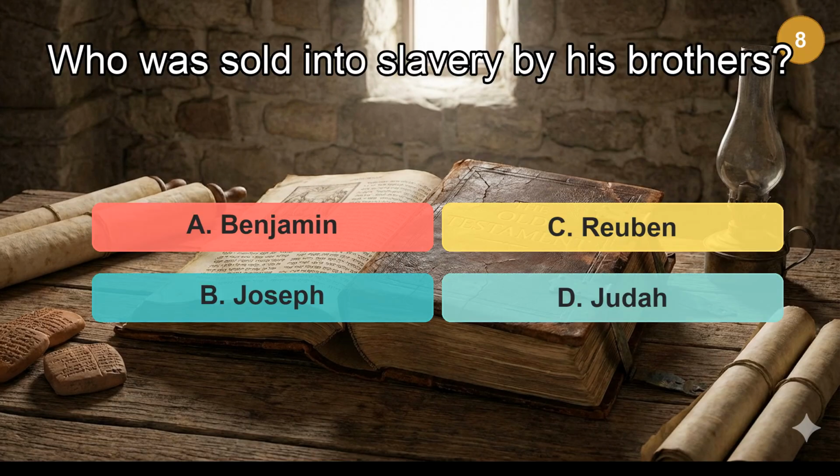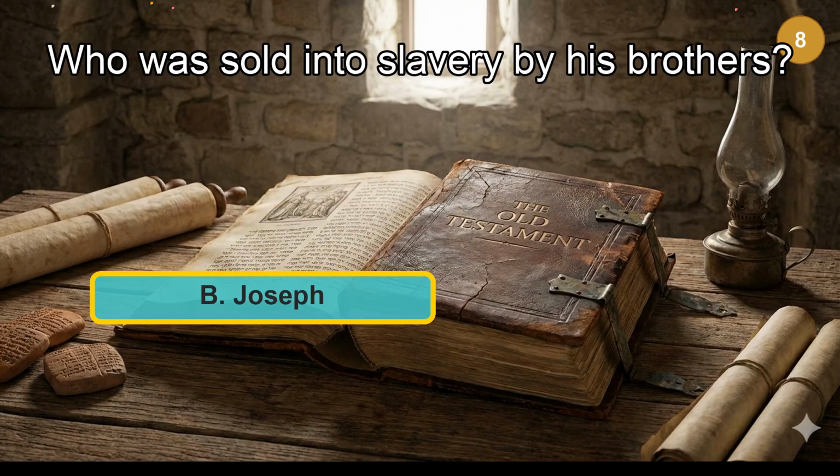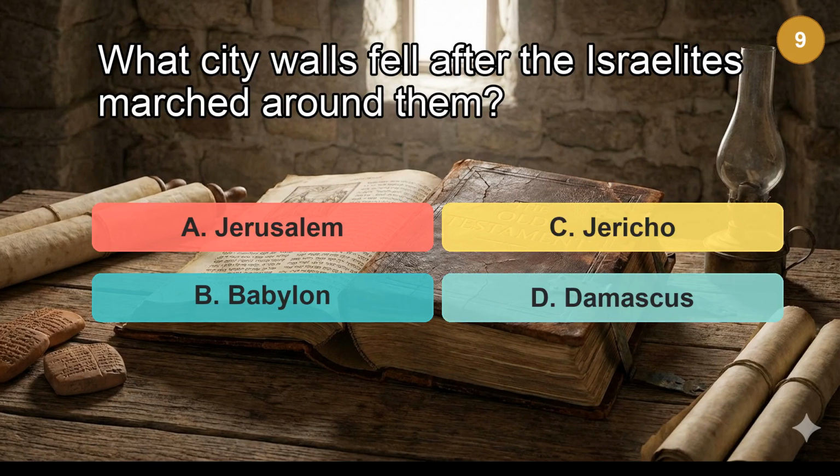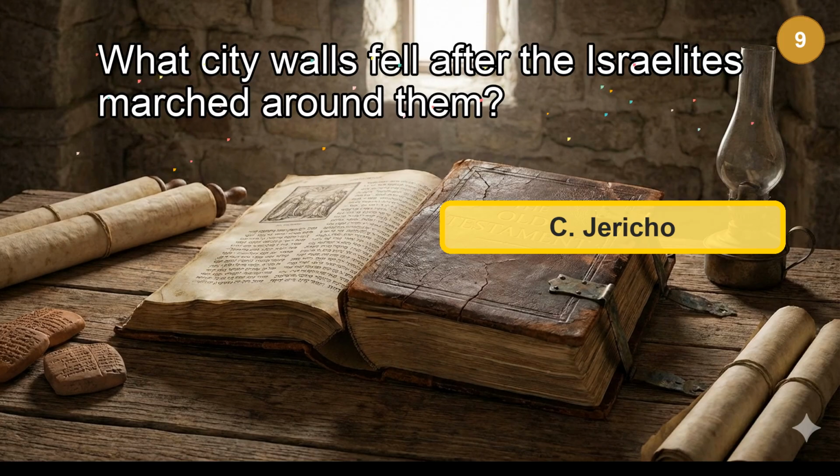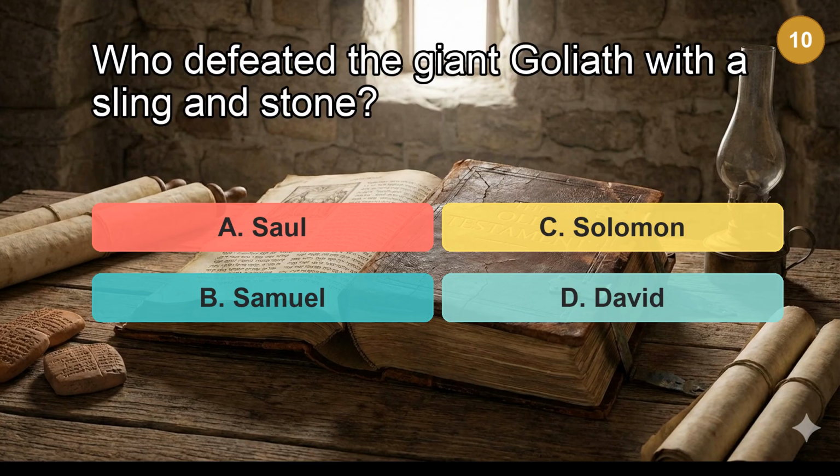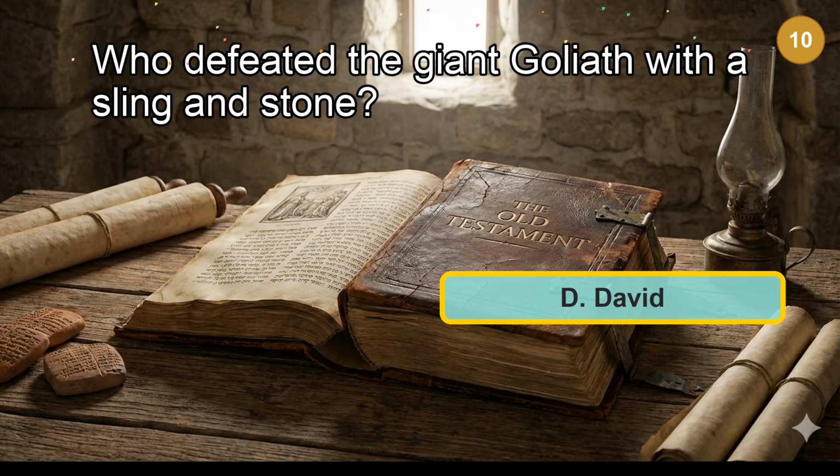Who was sold into slavery by his brothers? The answer is Joseph. What city walls fell after the Israelites marched around them? The answer is Jericho. Who defeated the giant Goliath with a sling and stone? The answer is David.